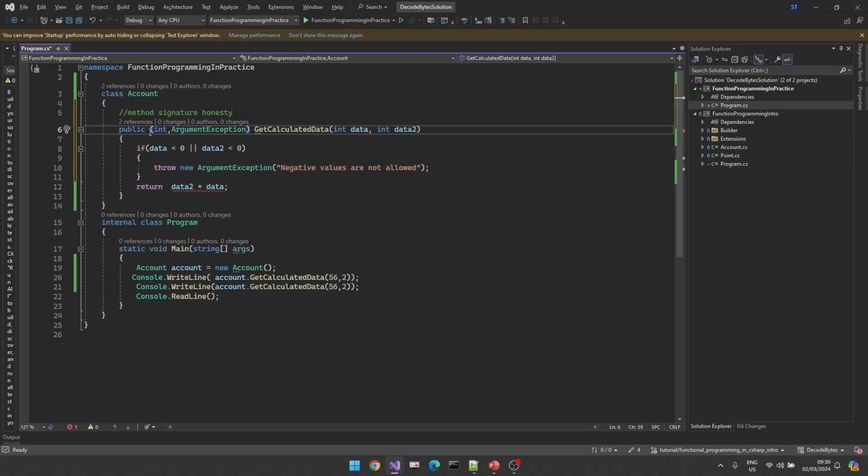We are always using the result pattern here, and we will have a separate tutorial related to the result pattern, and I will explain everything there. For now, just understand that in this case we don't have a signature honest function. This is not a function. In this case, this is just a simple method.